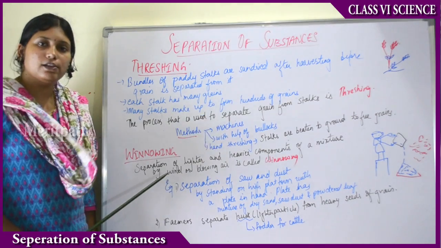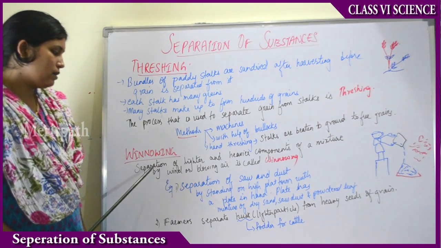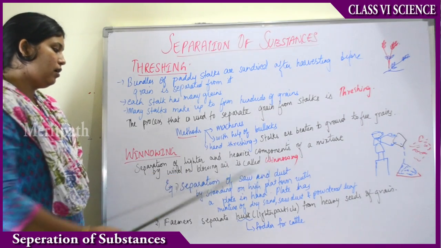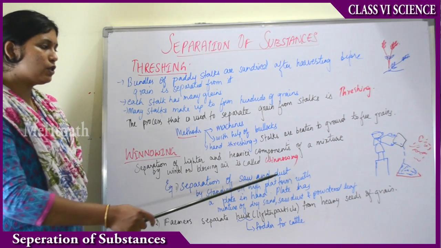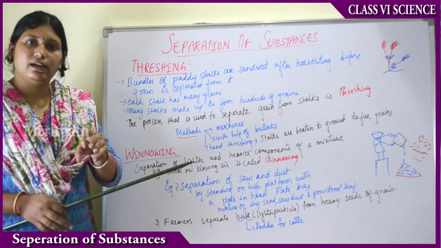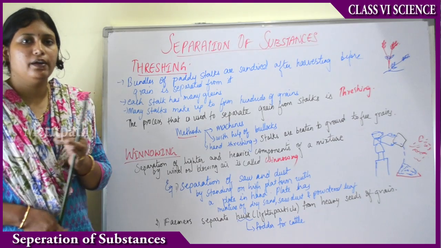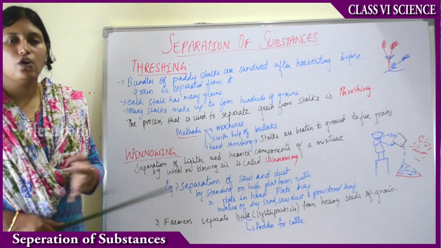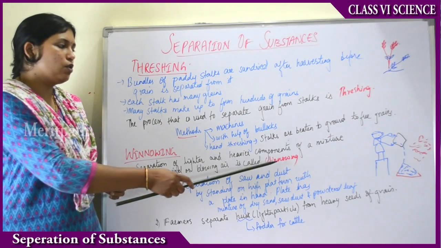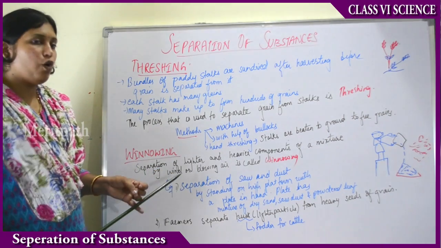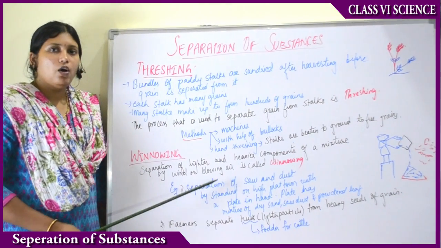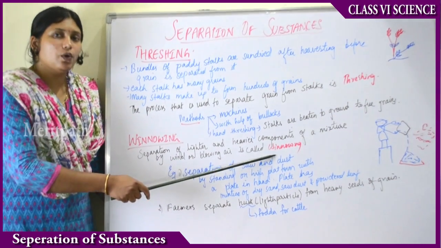Then moving on to the next process, that is winnowing. What is winnowing? Separation of lighter and heavier components of a mixture by wind or blowing air is called winnowing. Suppose a mixture has a light-weight component as well as a heavy-weight component, then these two components are separated with the help of air or wind. That process is known as winnowing. So separation of lighter and heavier components of a mixture by wind or blowing air is known as winnowing.